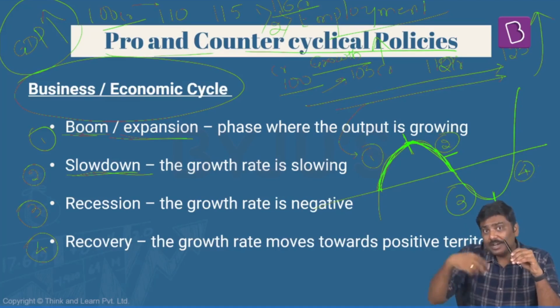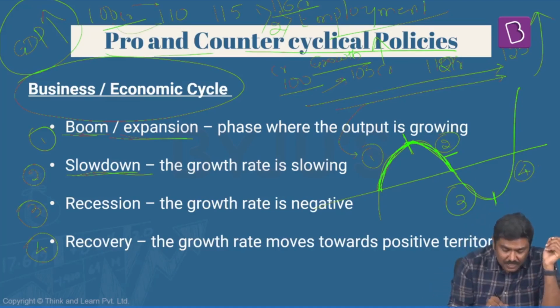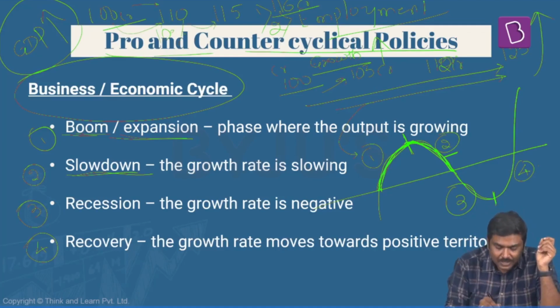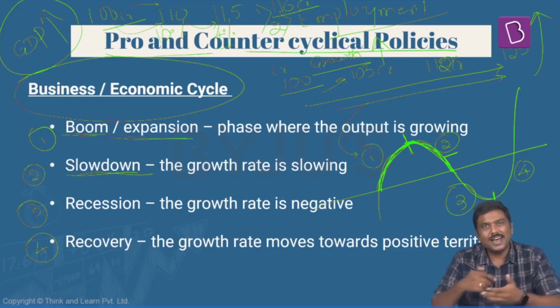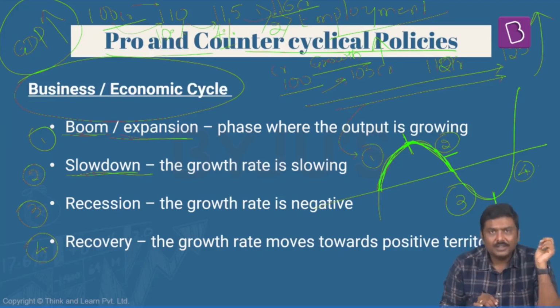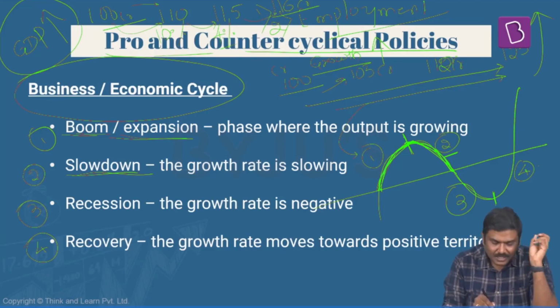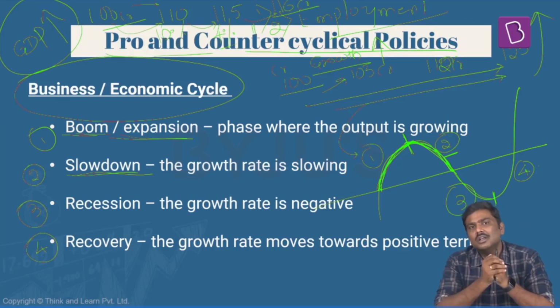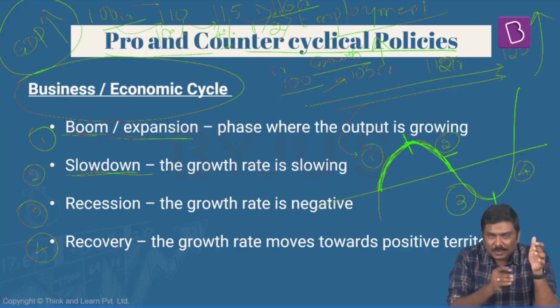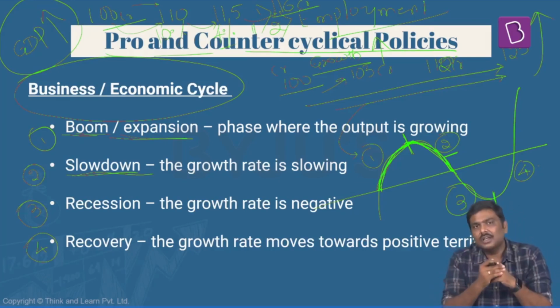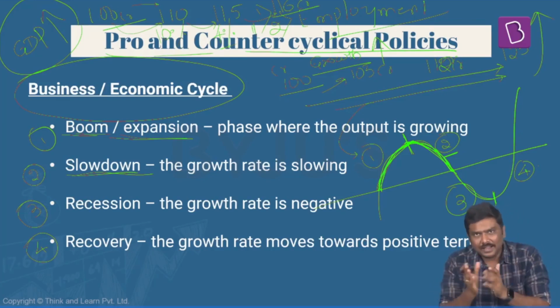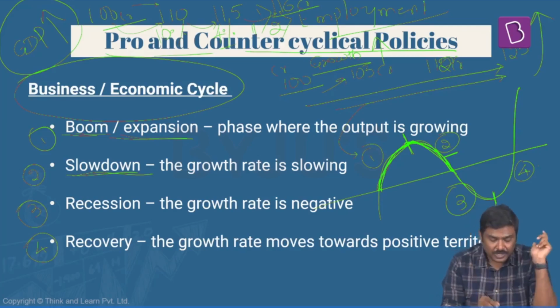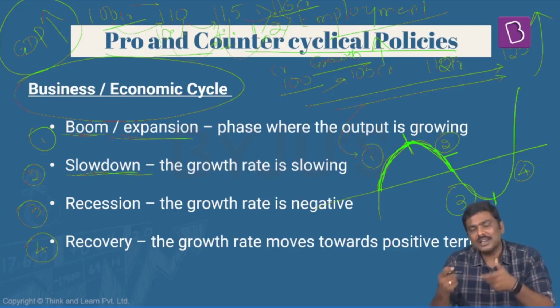But if you see the GDP growth rate from this year to the next year, the growth rate is 10%. From here to here, the growth rate has fallen to, let's say, around 4%. From here to here, the growth rate will be somewhere less than, let's say, 1%. Don't worry about the absolute numbers here. Just look at the concept. So what has happened from this year to the next year and to the next year is that the GDP value has increased. Is it okay? The GDP value has increased, but the GDP growth rate has kept on climbing downwards like this.